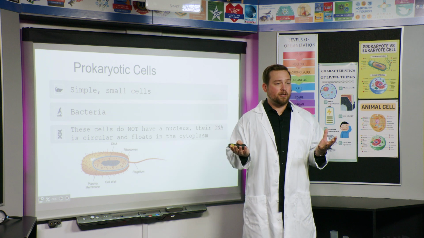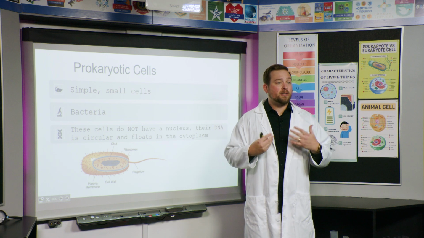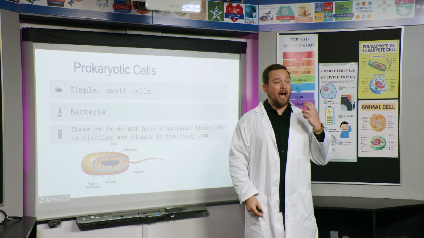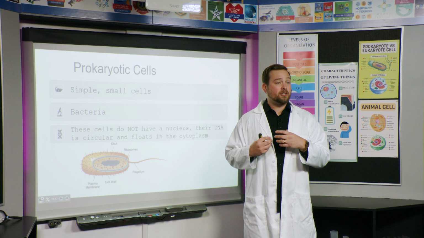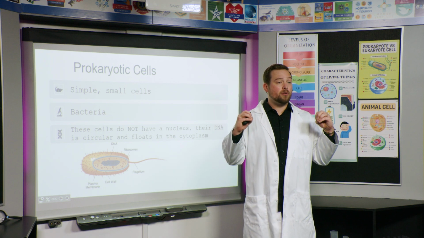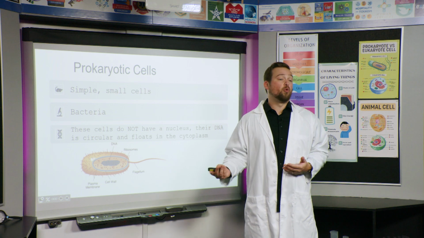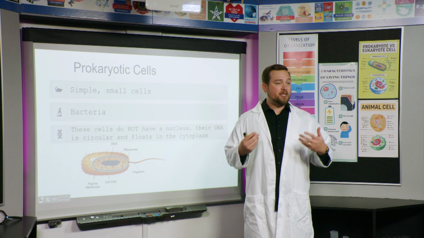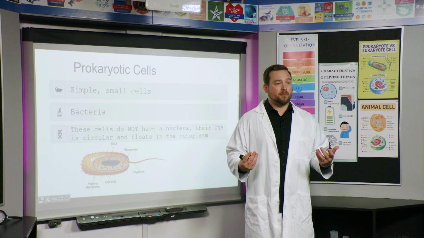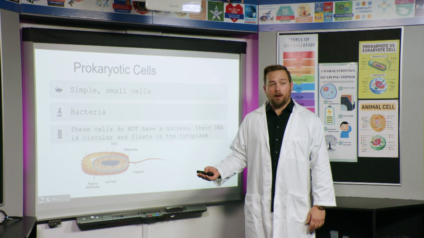That's kind of how bacteria cells divide. They do this thing called binary fission. Remember, bi means two, like a bicycle has two wheels. So in binary fission, they split into two new bacteria cells. So that's one benefit of having their DNA like this. They can reproduce faster, but the DNA is not protected like our cells are. Okay? So that's some information about prokaryotes.